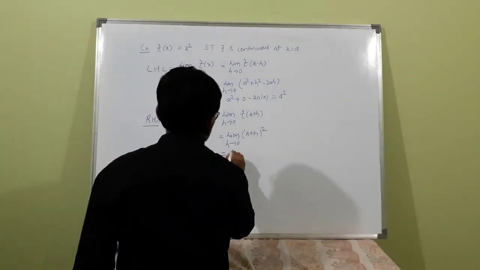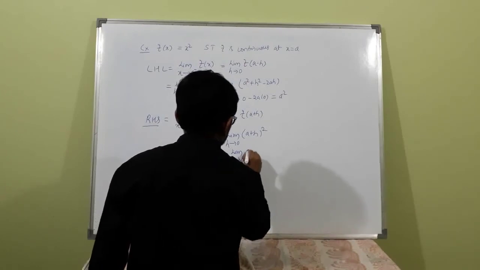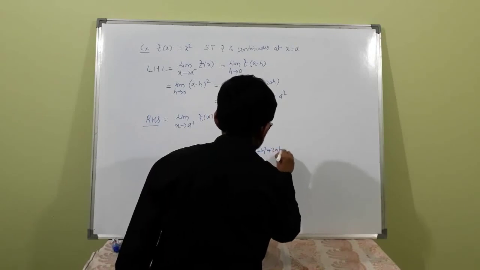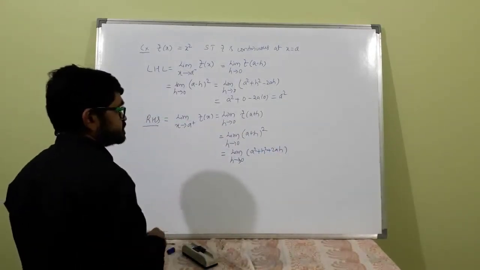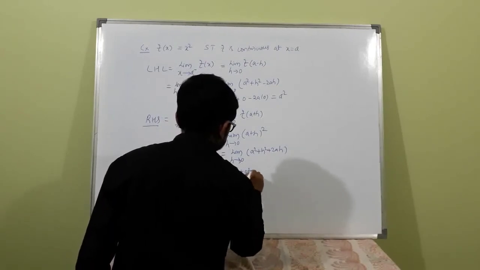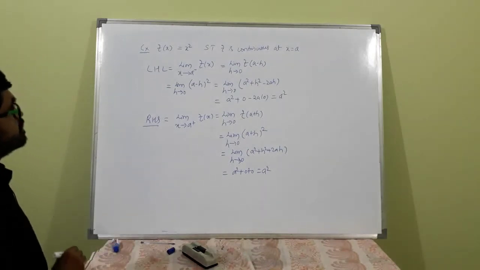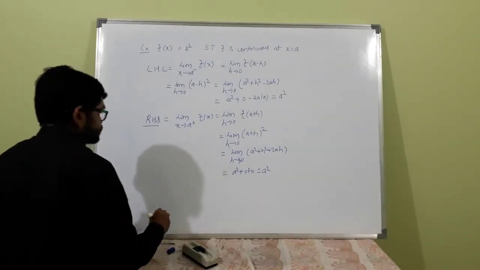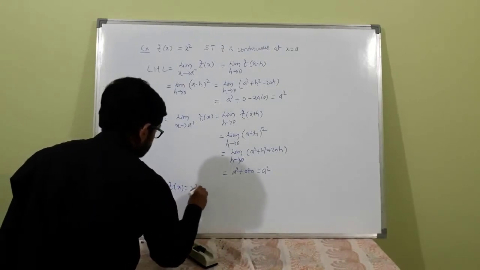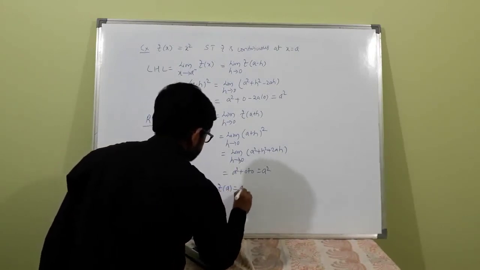That is limit h tends to 0 of a squared plus h square plus 2ah. As h tends to 0, this will become a square plus 0 or simply a square. F of x is equal to x square implies f of a is a square.